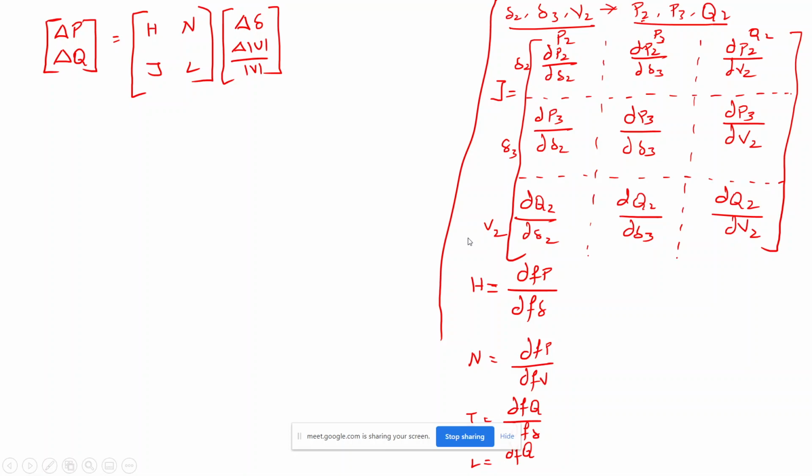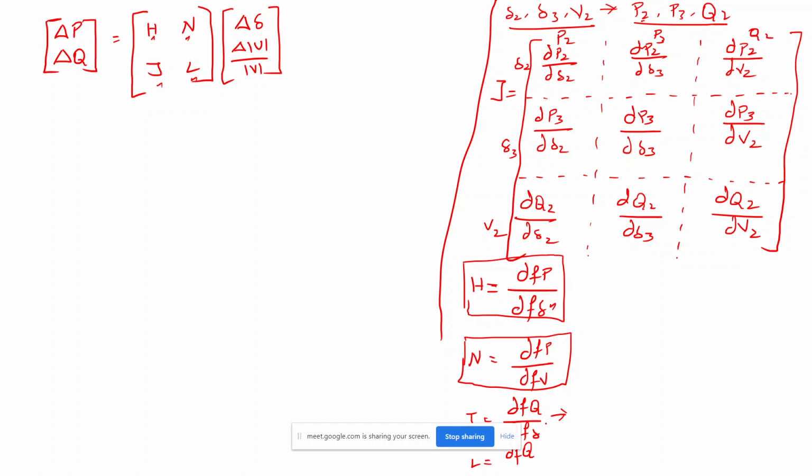Yes, sir. Okay, so we know this is the Jacobian matrix from the Newton-Raphson method, right? So here we need to understand what is H, what is N, what is J, and what is L. If you see in this matrix wherever you are getting dou P by dou delta, then those components are H. And same like this, if you are getting dou P by dou V, then it is N. Same like that, if you are getting dou Q divided by dou delta, it is nothing but J, right?